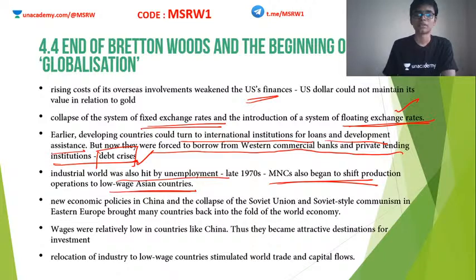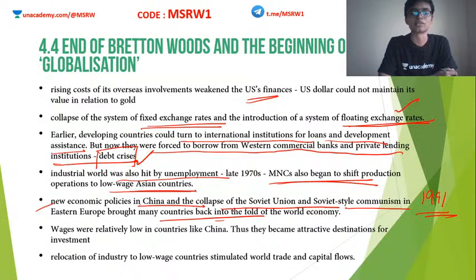Okay, so new economic policies in China and the collapse of the Soviet Union and the Soviet style of communism in 1991 brought many countries back to the world economy. So this was happening in the US.